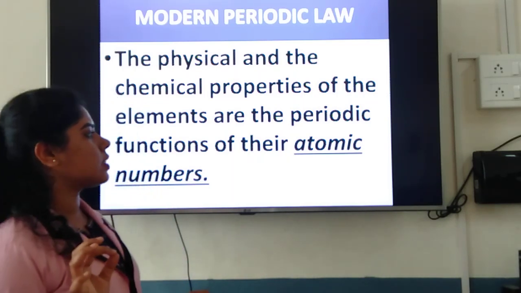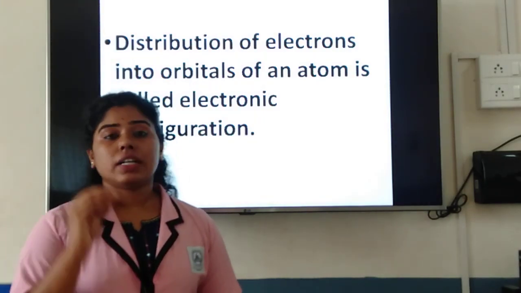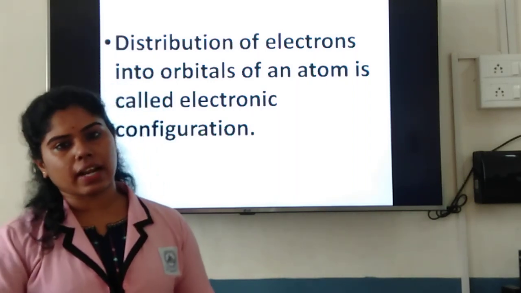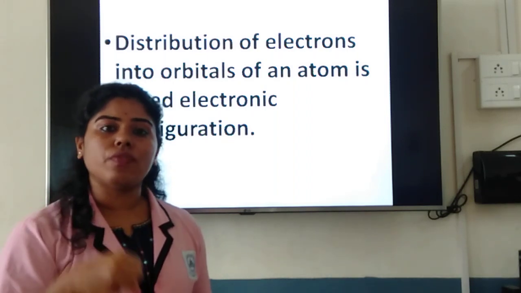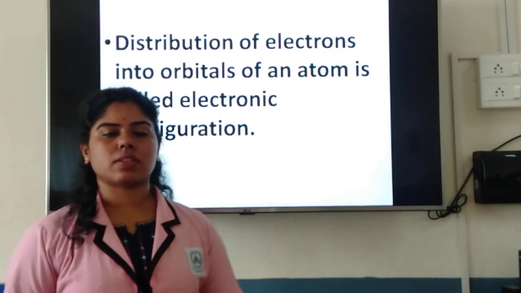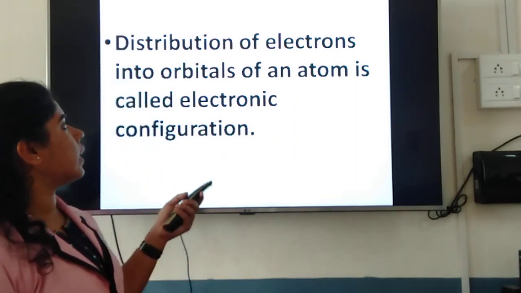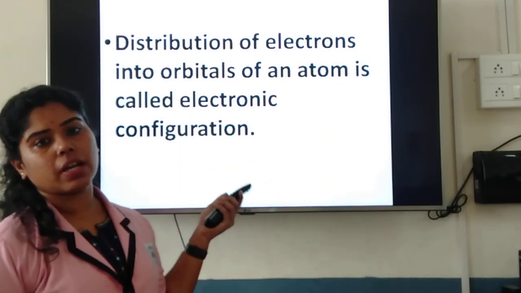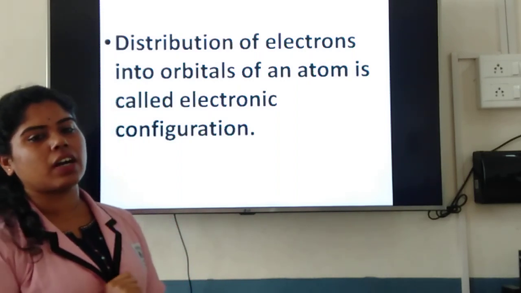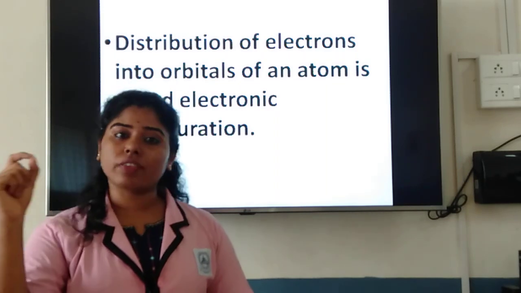So atomic number is nothing but the number of electrons or protons. Now there is a way to denote these electrons, or to know where these electrons are present in a particular shell or orbital. That method of distribution of electrons into orbitals of an atom is called electronic configuration. You must have heard this word, electronic configuration. We write electronic configuration for the elements.